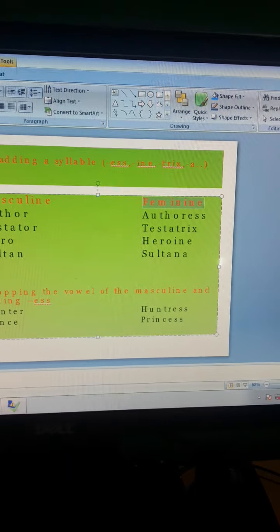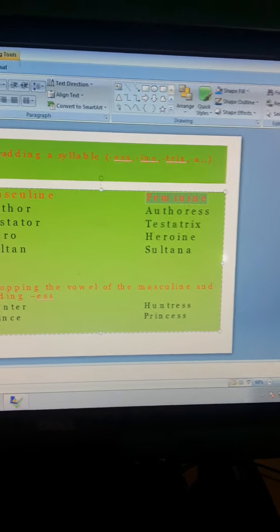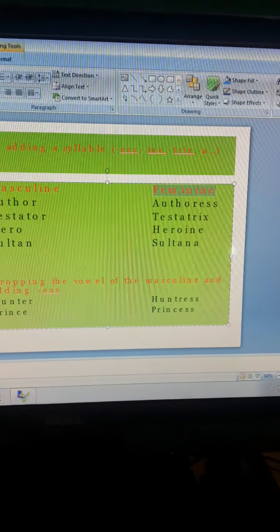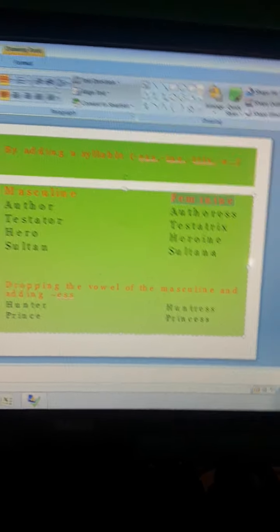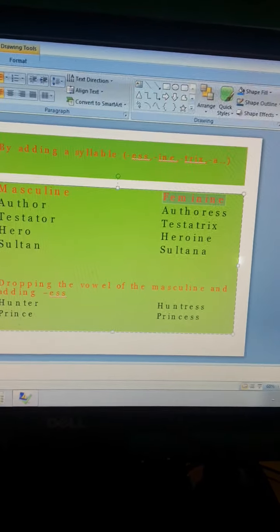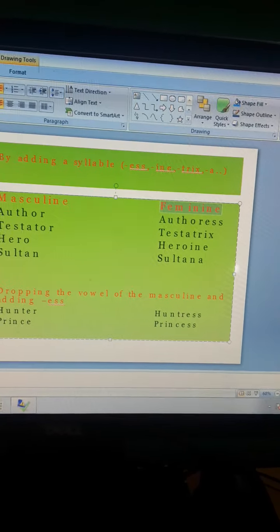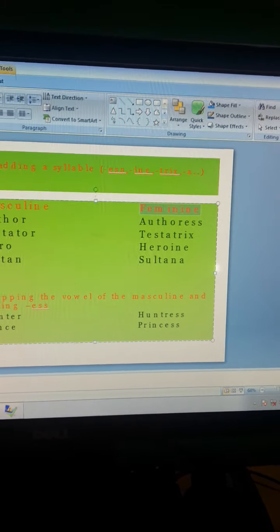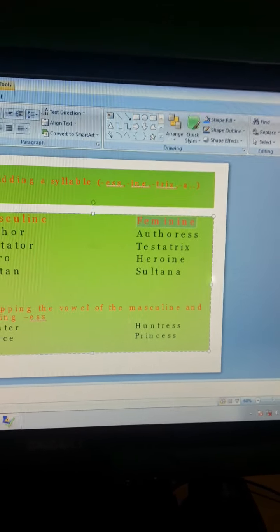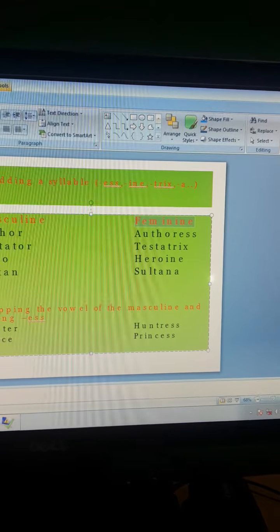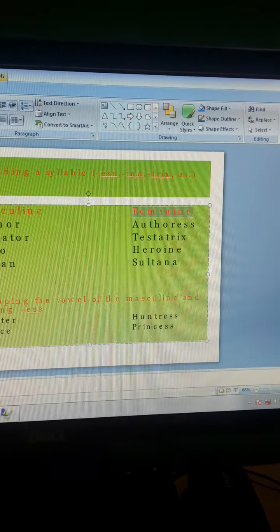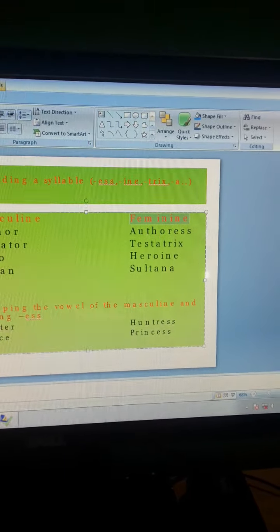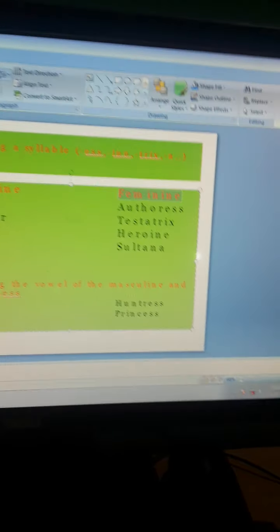Now see, dropping the vowel of the masculine and adding ess. Hunter, huntress, prince, princess. What we have done in this case is we have just dropped the vowel and then added ess. So hunter, huntress, prince, princess, ess has been added.